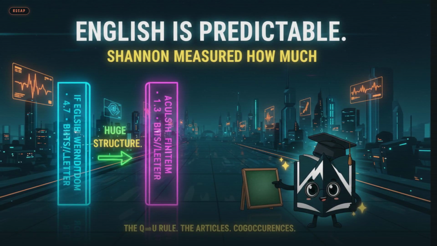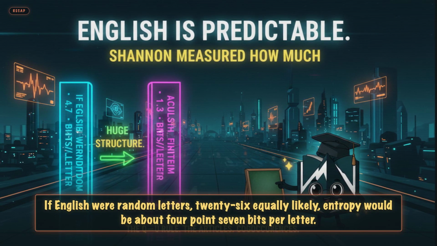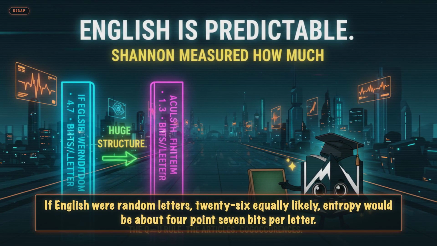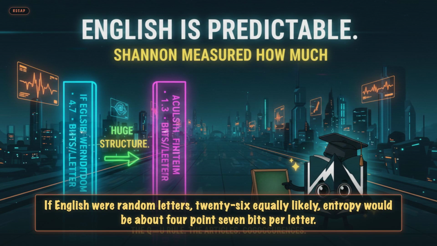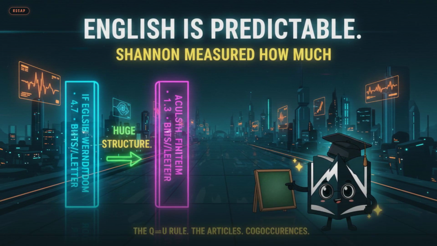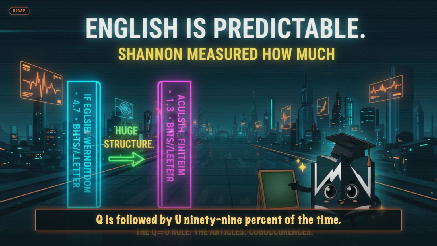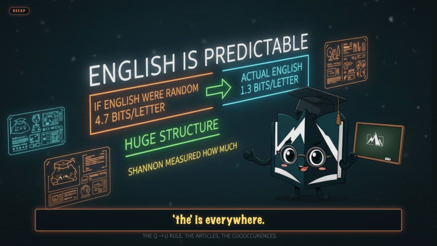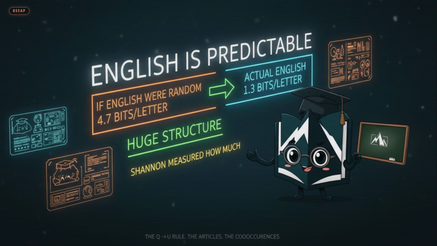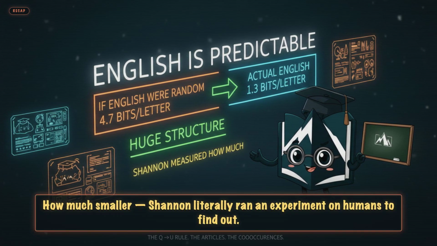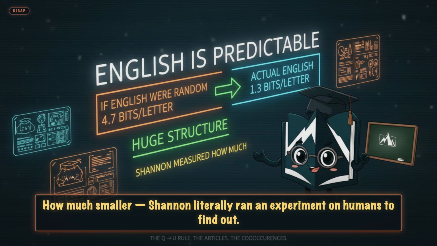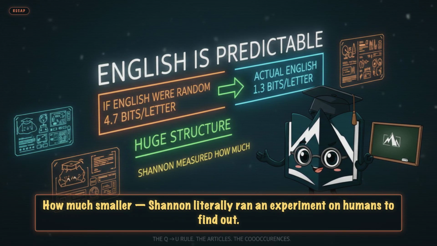The puzzle. If English were random letters, 26 equally likely, entropy would be about 4.7 bits per letter. But English isn't random. Q is followed by U 99% of the time. V is everywhere. So the real entropy is much smaller. How much smaller? Shannon literally ran an experiment on humans to find out, and got the answer: 1.3 bits.